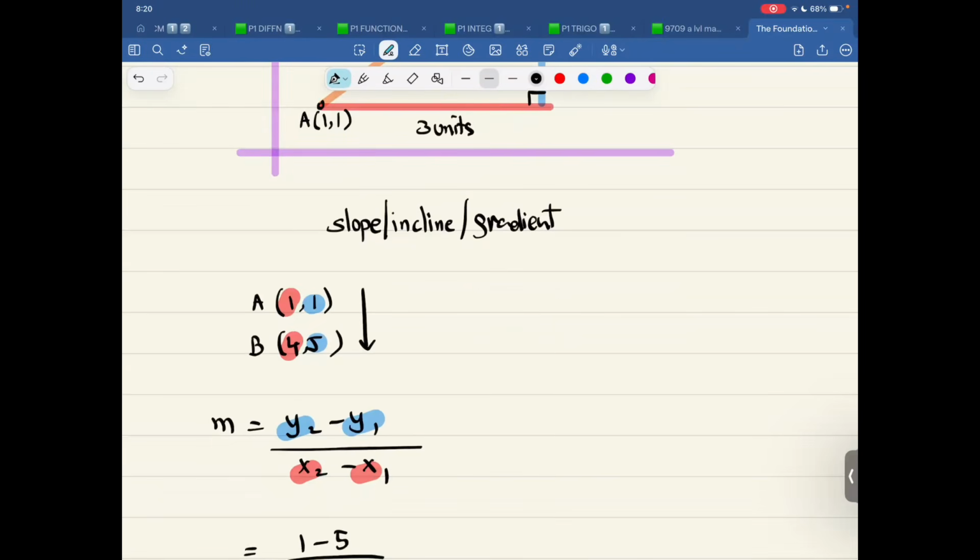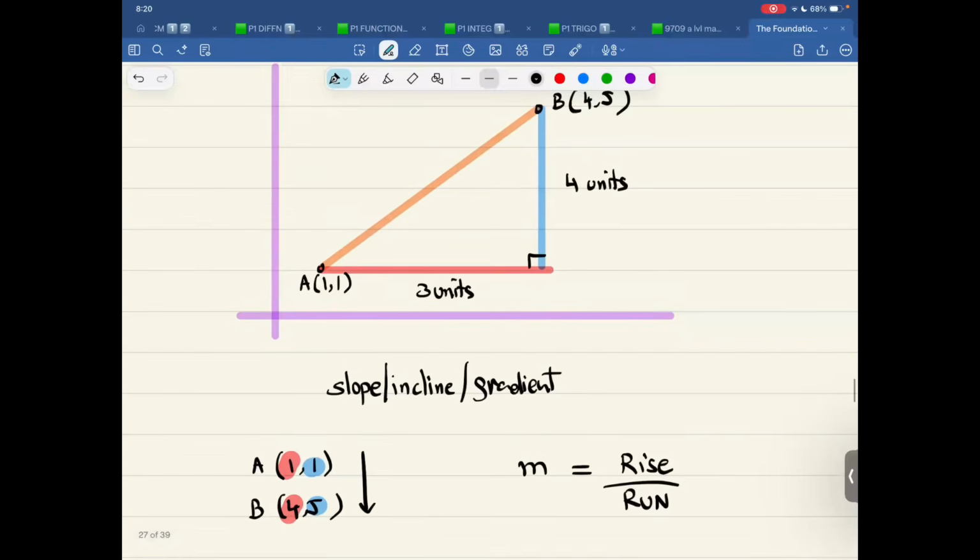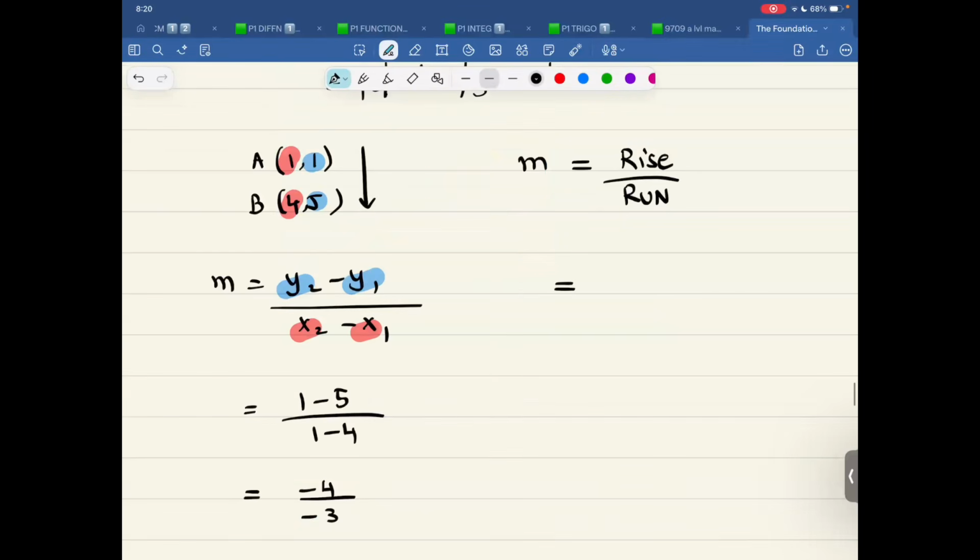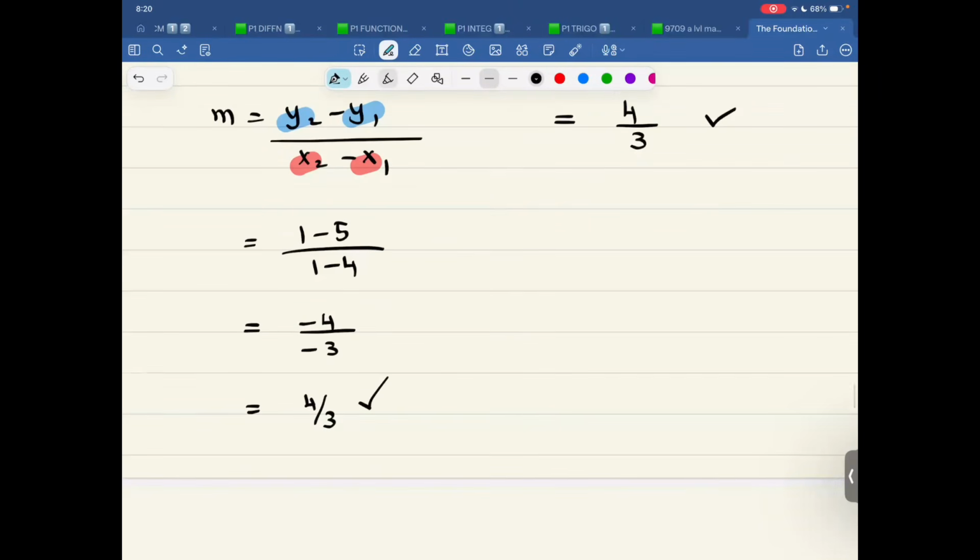Again, I can even say this thing is rise over run. This is like climbing a ladder. You are going up like this. Got the idea? From A till B, you are going up. So now rise is 4 units and run is 3. So you get the exact same answer.